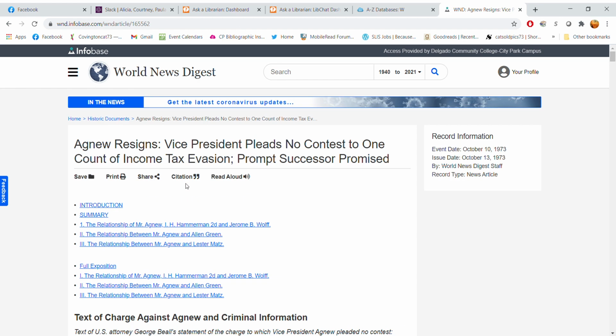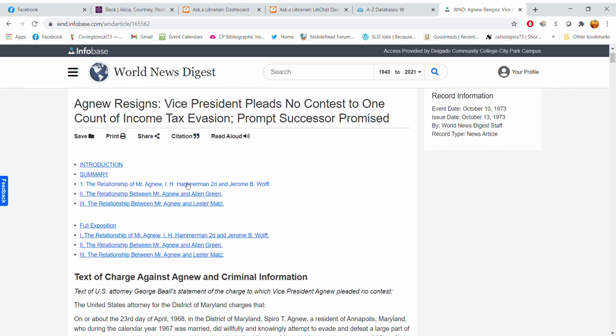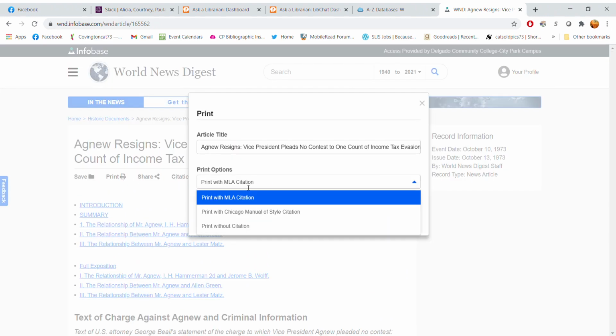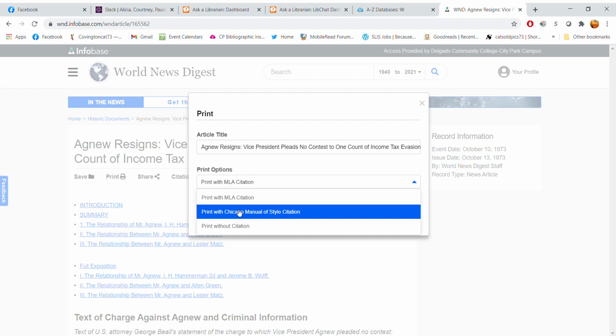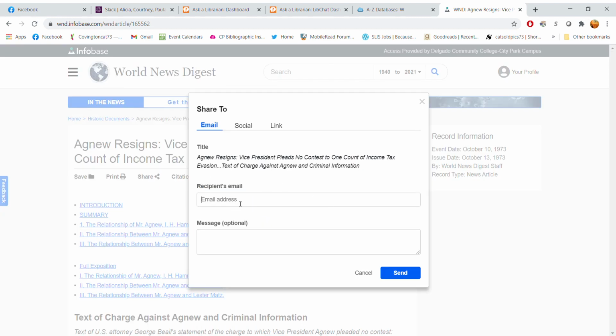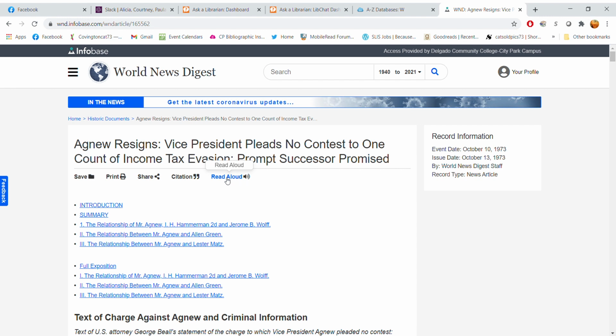And you'll see that this is a nice long primary source historical document. If you wanted it, there are several ways you could get it to yourself. You can print it, and you can print it with the MLA citation, with the Chicago Manual of Style citation, or without a citation. Or you can email it to yourself or somebody else. Or you have this hyperlink here, and you can share that with somebody else if you like, and they would need to log in to the database in order to view it. Now, you can also have the computer read aloud the document to you.